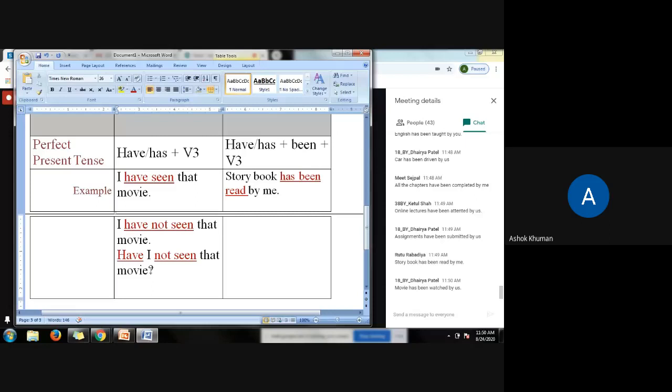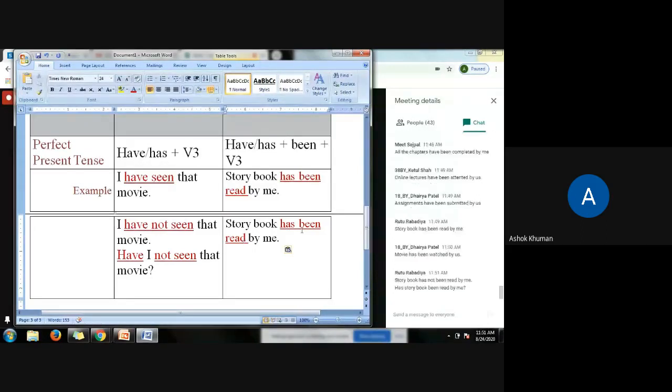So we have affirmative, we have negative, and we have interrogative in present perfect tense active voice. And in the passive voice, we have has been and read, three words: has been and read. So we have to pick up the first auxiliary, has. So immediately after that,